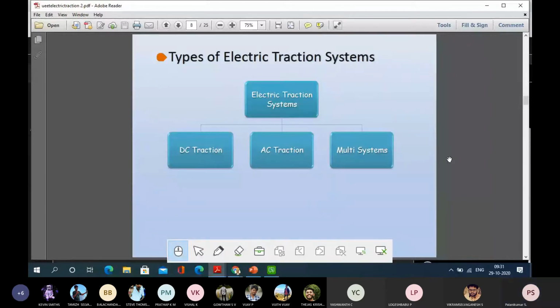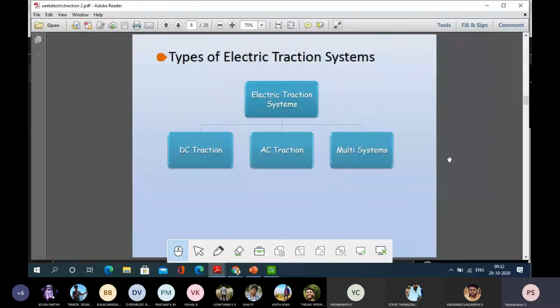The types of electrical traction system used in India are DC traction, AC traction, and multi systems. Multi systems also exist, which means they have both. Initially, for starting, whenever the train was stopped, they used both. Now almost this multi system is obsolete, and they are using the AC traction system only, more than 80 percent. Earlier they used the multi system.